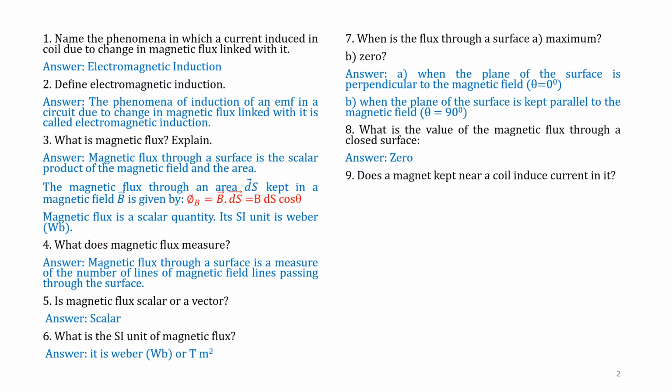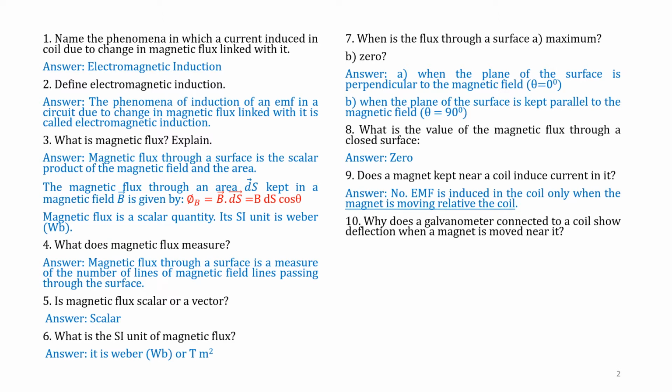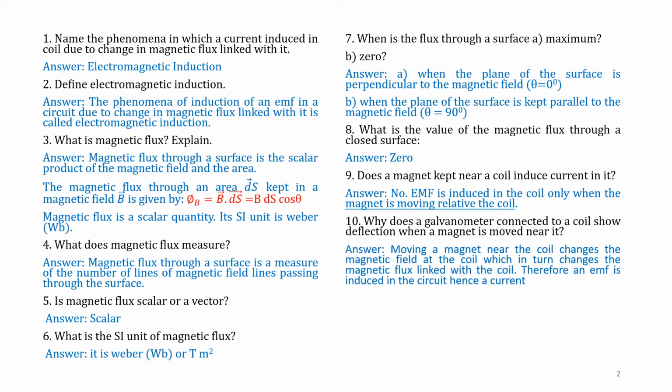Question 9. Does a magnet kept near a coil induce current in it? No. EMF is induced in the coil only when the magnet is moving relative to the coil. Okay, just by keeping a magnet near the coil, current will not be produced. When the magnet moves, then only current will be produced. Question number 10. Why does a galvanometer connected to a coil show deflection when a magnet is moved near it? Answer. Moving a magnet near the coil changes the magnetic flux linked with the coil. Therefore, an EMF is induced in the circuit, hence a current is produced.